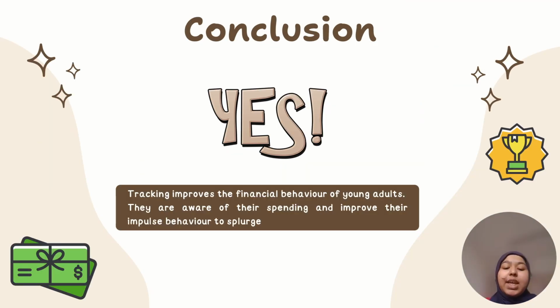So the conclusion is yes, tracking improves the financial behavior of young adults, making them aware of their spending and improving their impulse behavior to splurge.